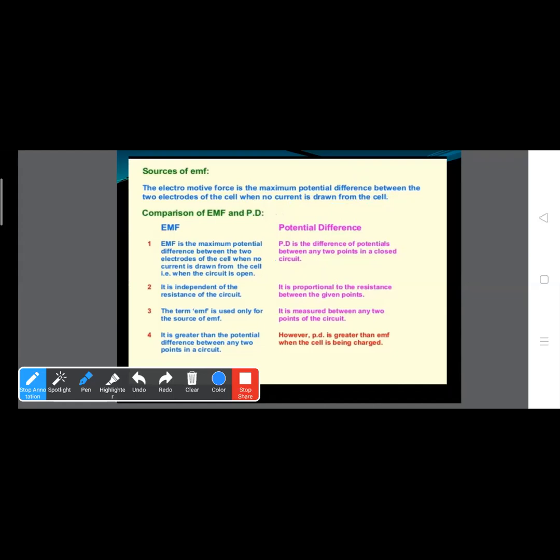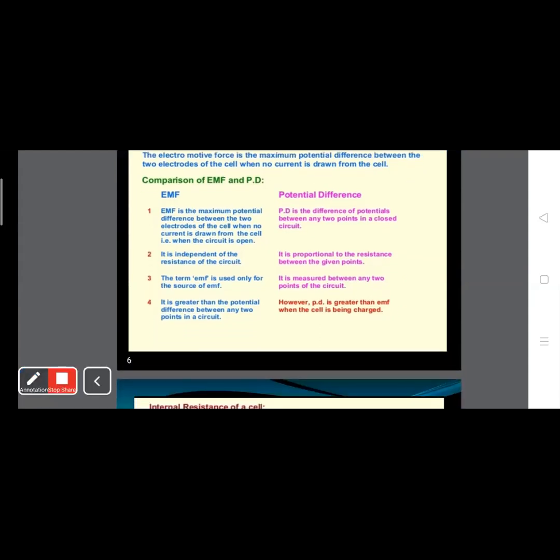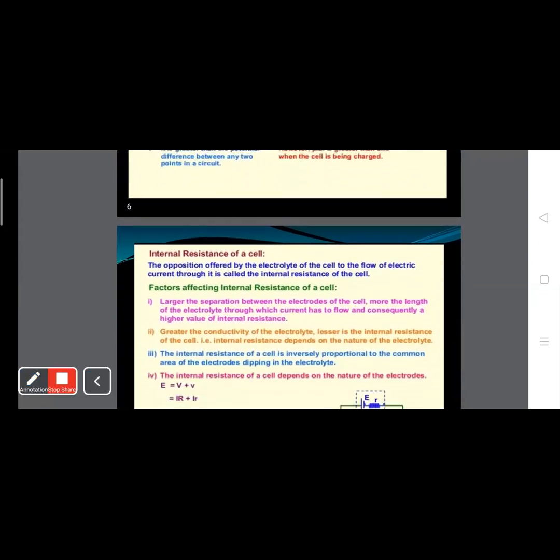So I think it is clear to you what is electromotive force, what is terminal potential, and the difference between EMF and potential difference. Now what is internal resistance?